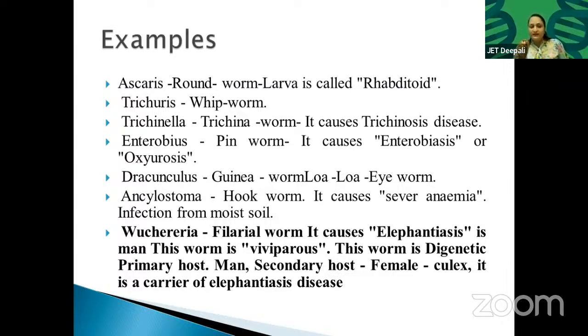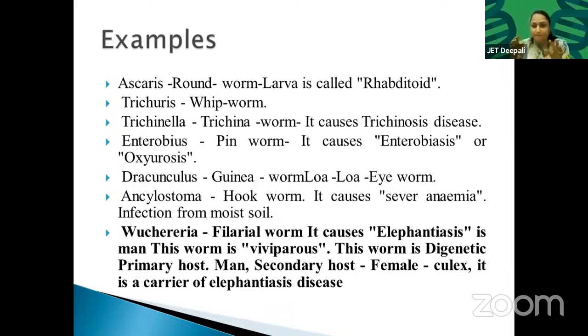It causes severe anemia, infection from moist soil. See, all these infections that I am talking about come from places that are unhygienic. If any kid or anyone plays in moist soil, okay, nowadays the rainy season is on, so many people are getting sick. Like I was sick for the last 2 days. So it causes severe anemia.